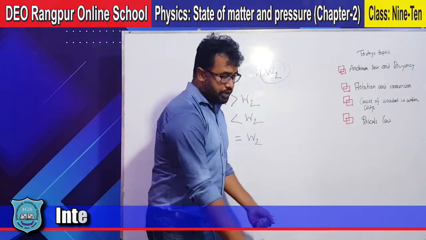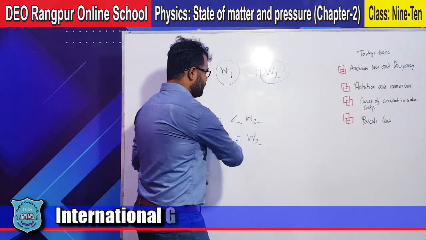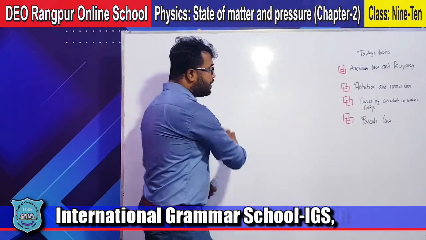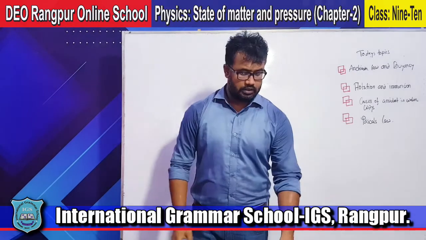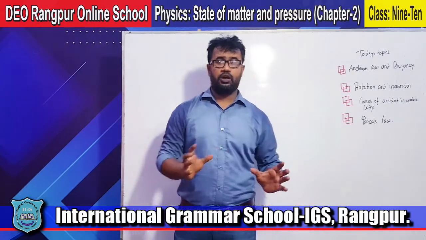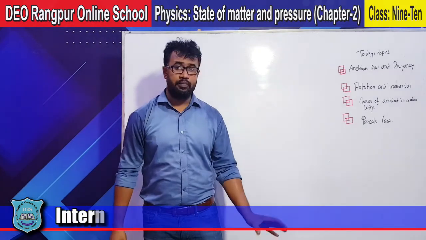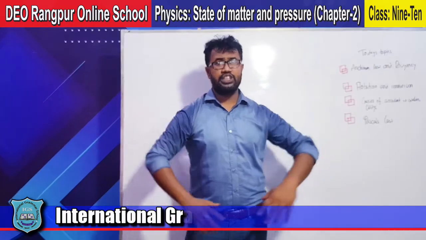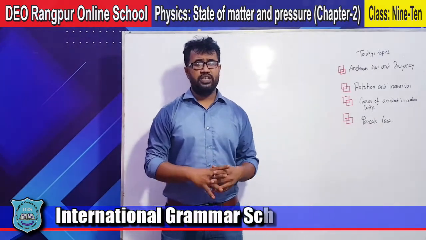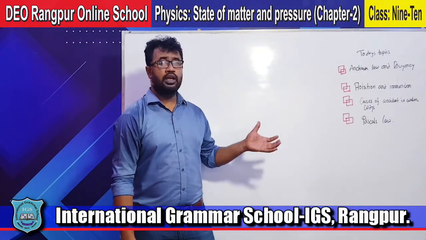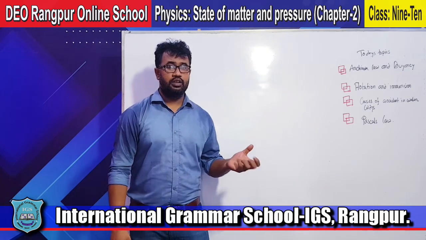Now the question is, a piece of rod is easily immersed in the water, but a larger ship which is made of heavy iron, how is it floating in the water?